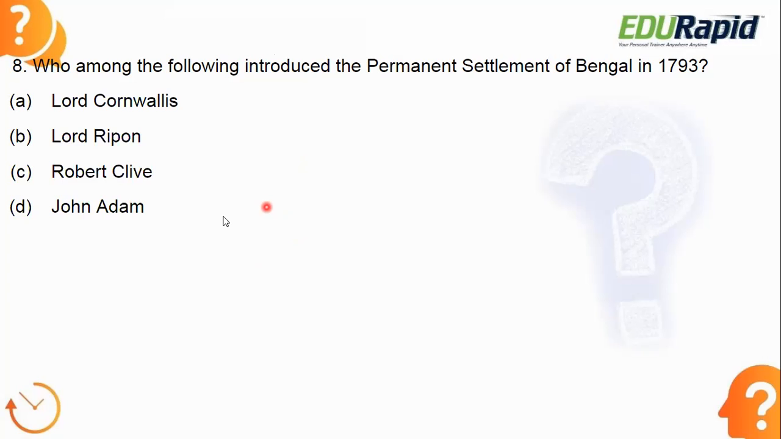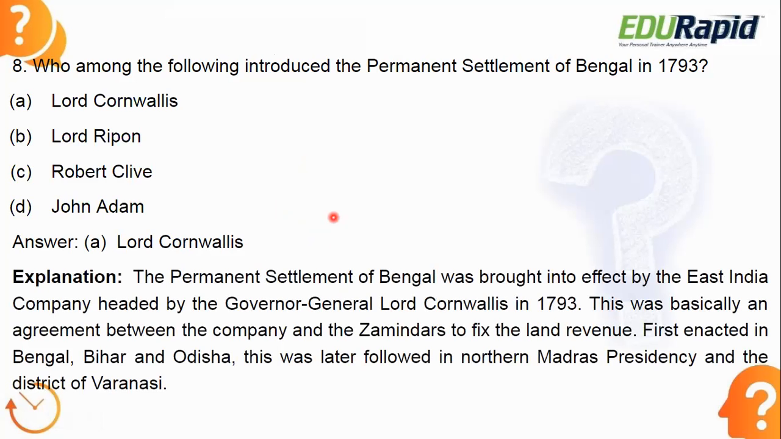Okay, let's see the answer. Lord Cornwallis. So Lord Cornwallis introduced the permanent settlement of Bengal in 1793. The permanent settlement of Bengal was brought into effect by the East India Company, which was headed by the Governor General Lord Cornwallis. This was basically an agreement between the company and the Zamindars to fix the land revenue.